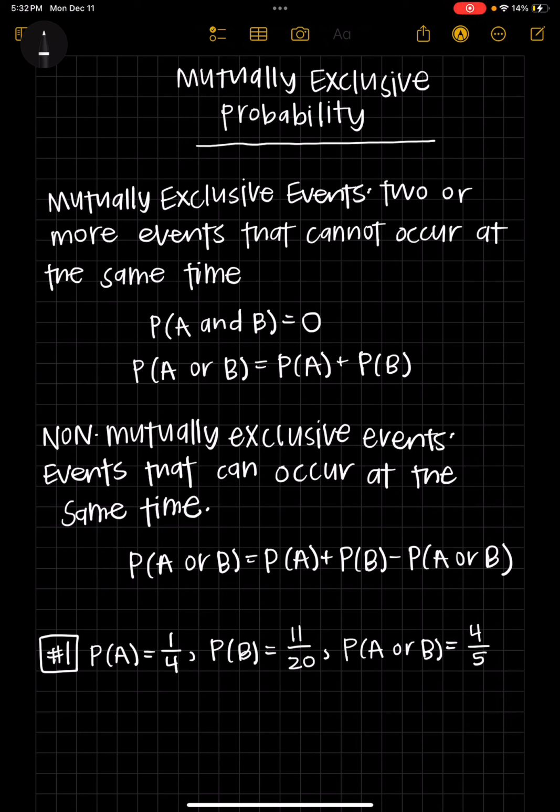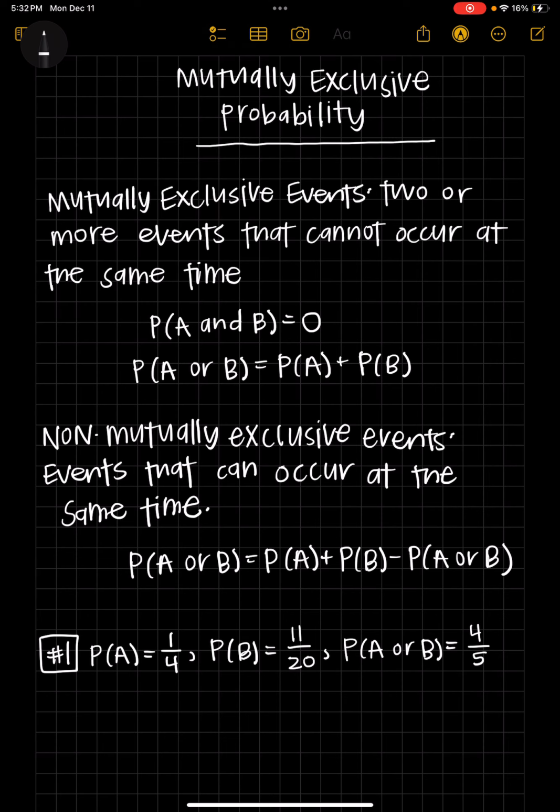Hi everyone, so now we're going to be talking about mutually exclusive events. Mutually exclusive events are slightly different than independent events because mutually exclusive events are two or more events that cannot occur at the same time. So there is no version of them happening at the same time.